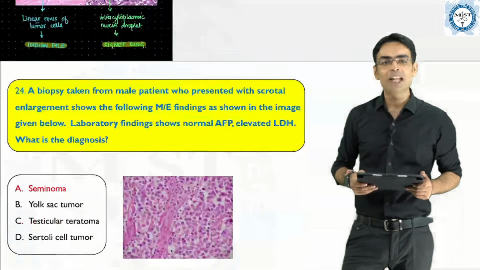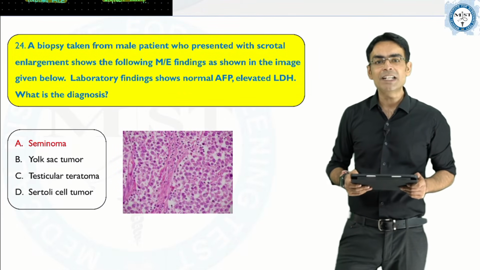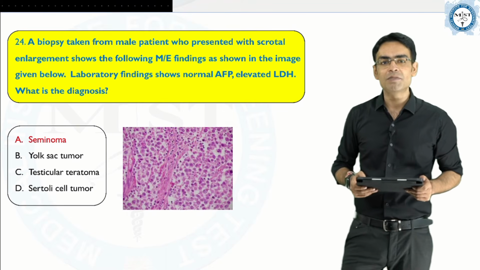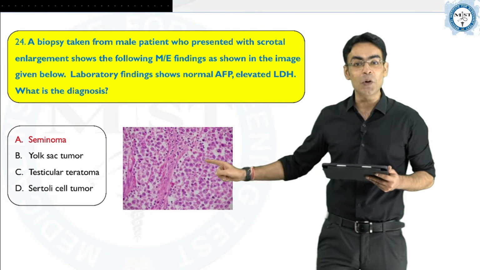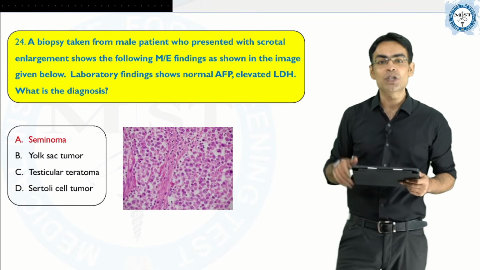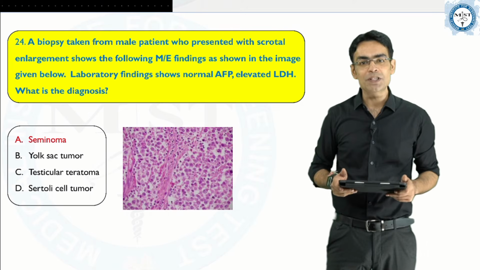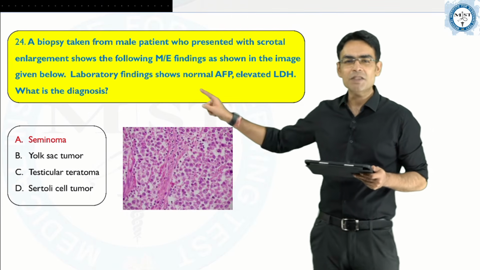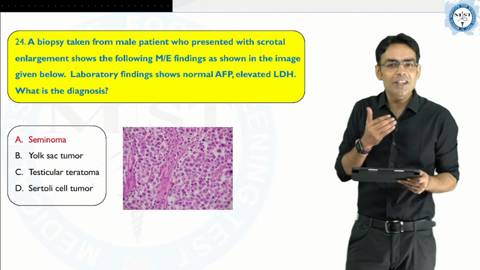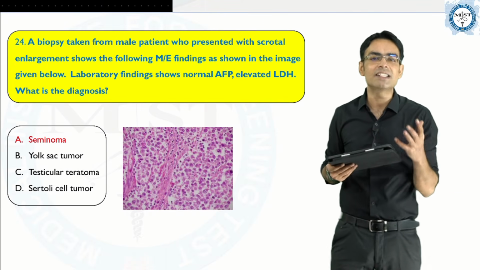And moving on to the last question. A biopsy taken from a male patient who presented with scrotal enlargement shows the following microscopic findings as shown in the image given below. Laboratory findings show normal AFP, elevated LDH. What is the diagnosis? Now guys, even if you do not see this biopsy, just by these tumor markers, if they are talking about a testicular malignancy, we can very well understand that it's a seminomatous malignancy.